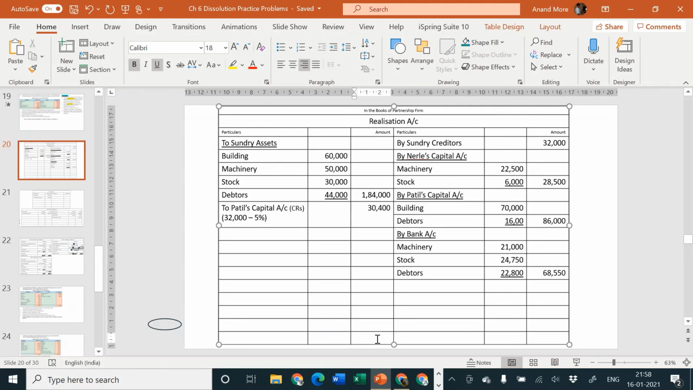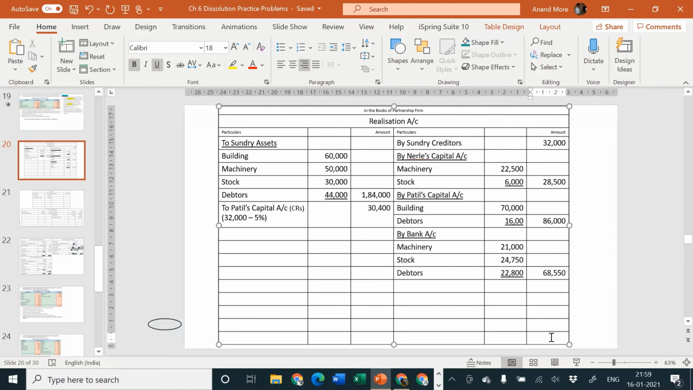68,550. It goes to 2,15,000. That means debit side is heavy. So debit side is how much? 2,15,000 this is, and it is 1,84,000 plus 30,400 is 2,14,000. So I should consider credit side heavy.